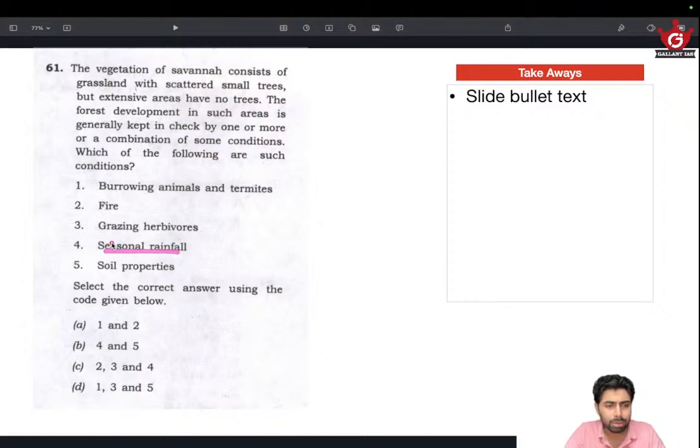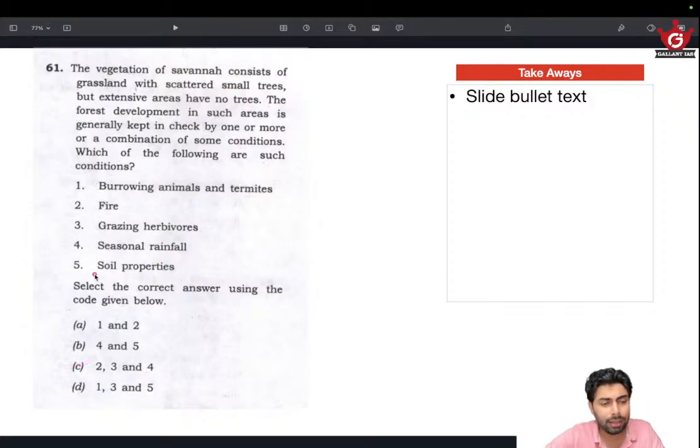So we can look for options that have got both 4 and 5. Only this is there. But fire is equally probable. Grazing herbivores is also probable. So we have to choose between C and D, and in that obviously C seems more likely. See, this is where elimination and having a logical flow helps.